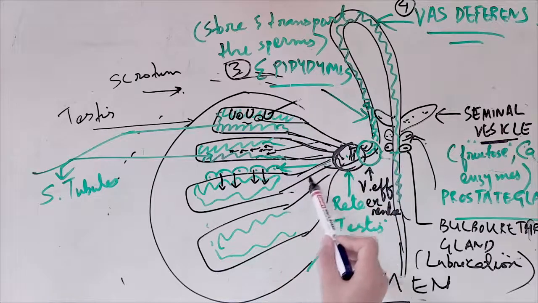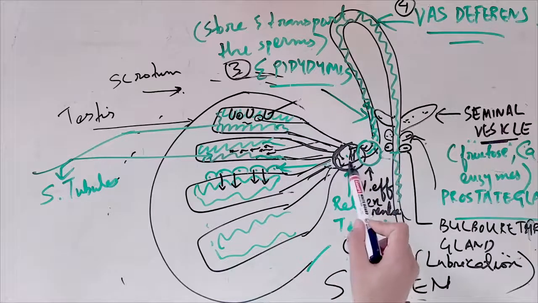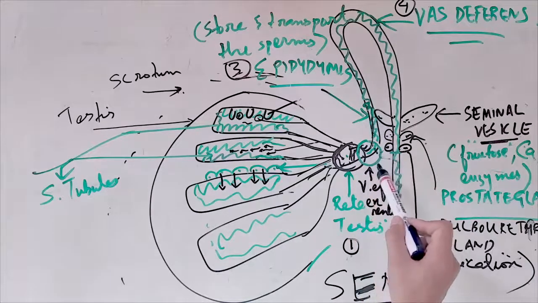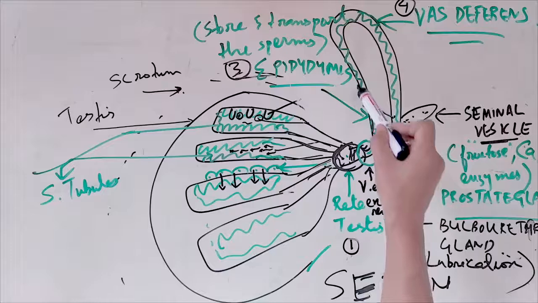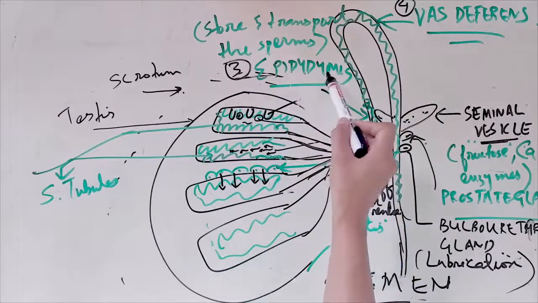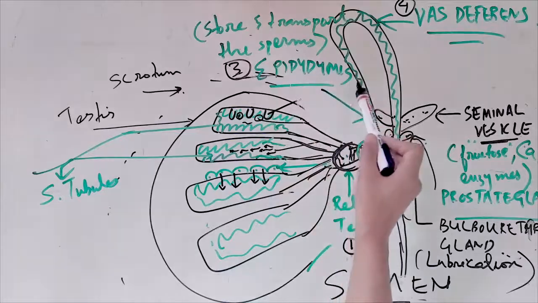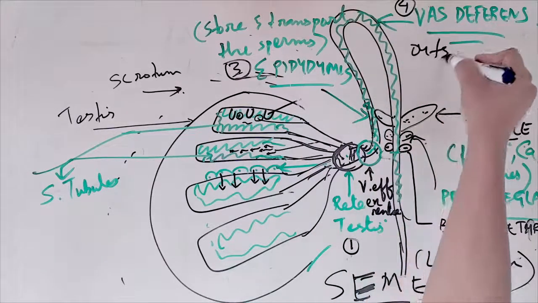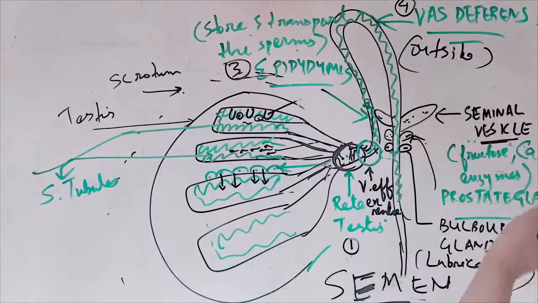From the compartments it goes to the rete testis. From the rete testis it goes to the vasa efferentia. And then the highly coiled epididymis stores and transports sperms. And then the testis are outside, a vast difference.